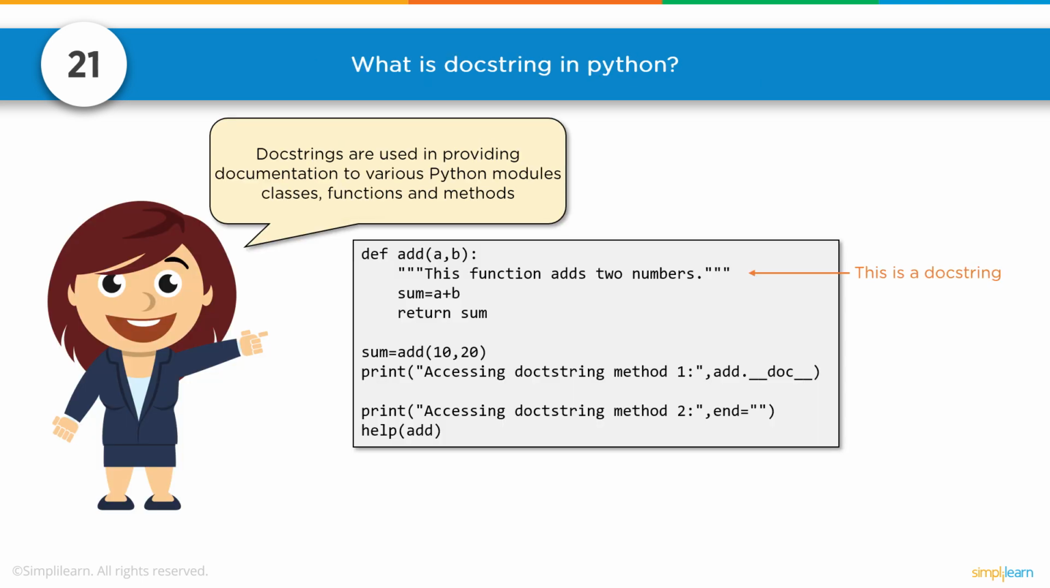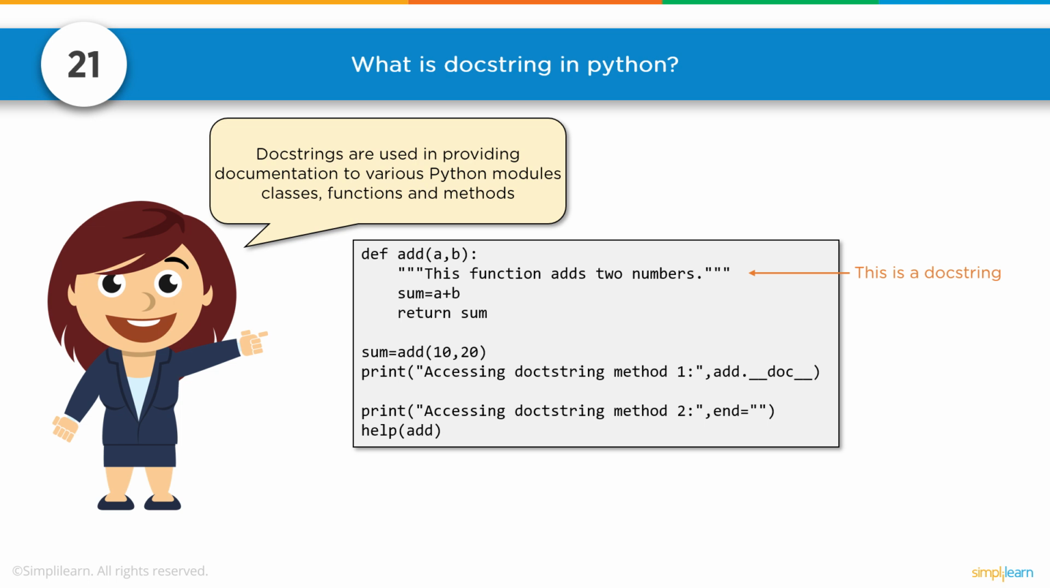What is a docstring in Python? Docstrings are used in providing documentation to various Python modules, classes, functions, and methods. And so you can see here we have def for our function add AB, and this is a docstring. We have the triple quotes on there. You can add carriage returns in that so that you can go multiple lines. And it says this function adds 2 numbers. And then sum AB returns sum.